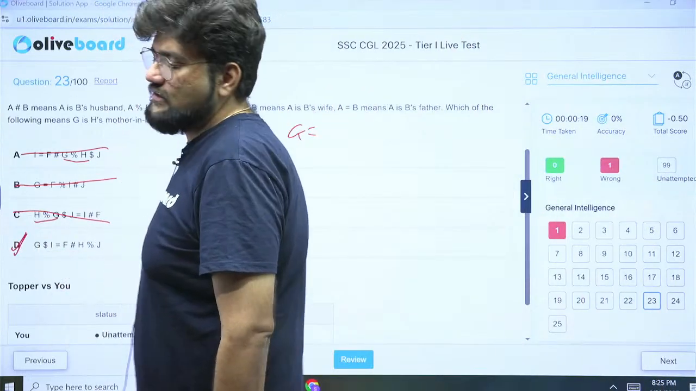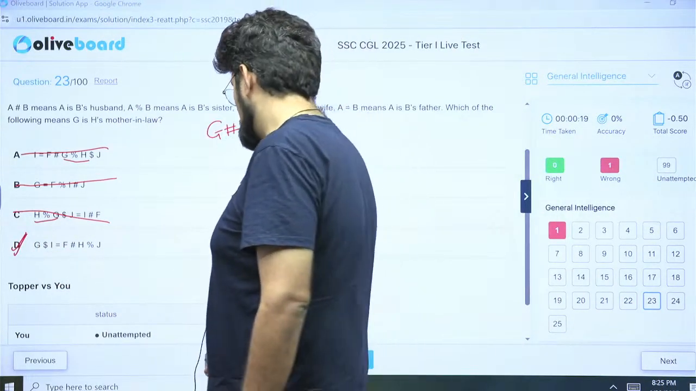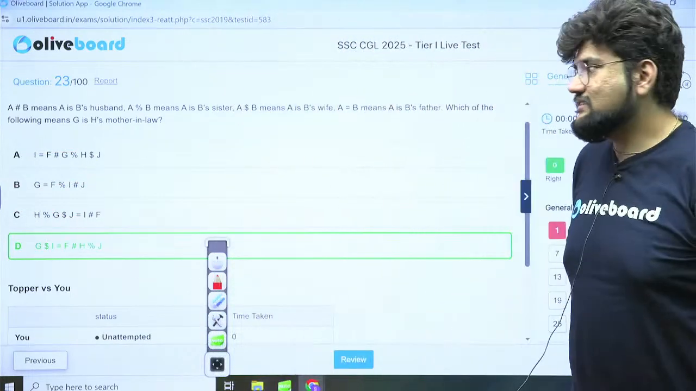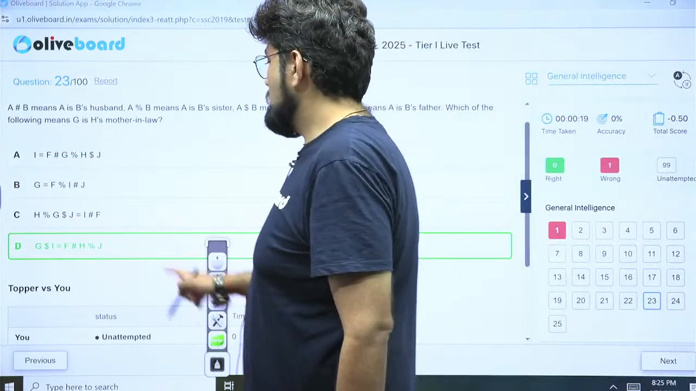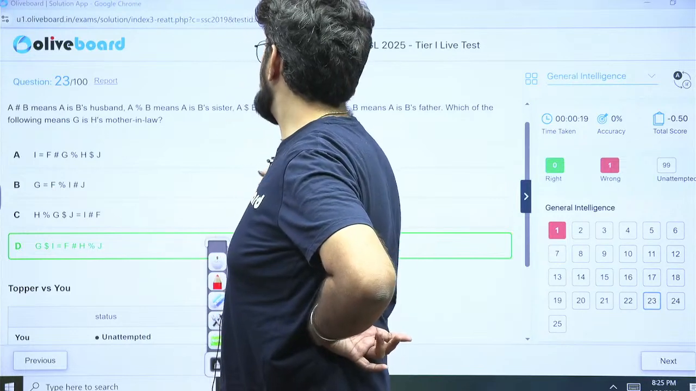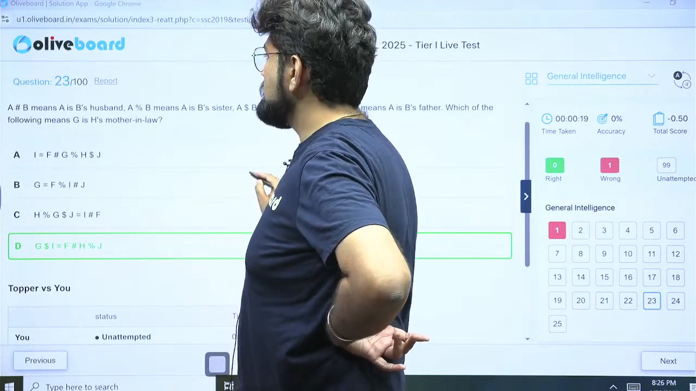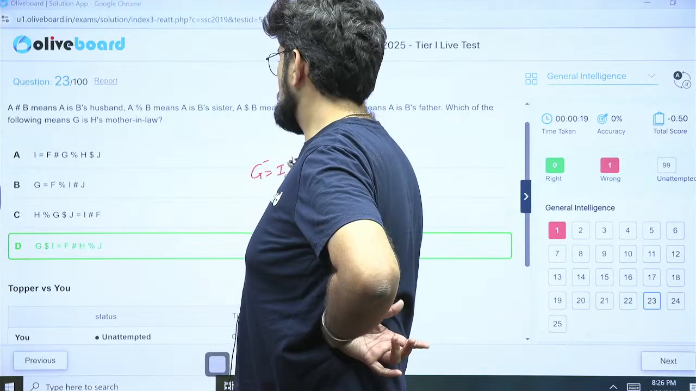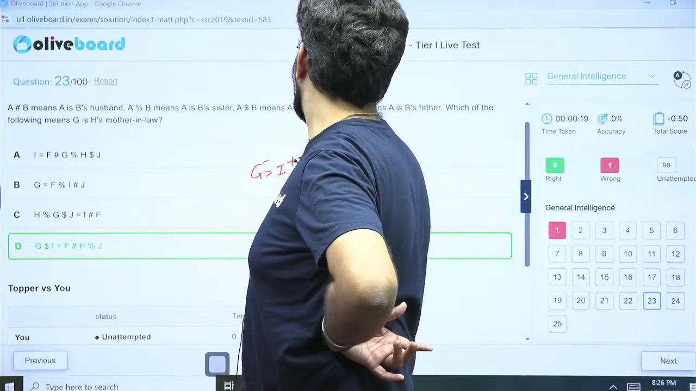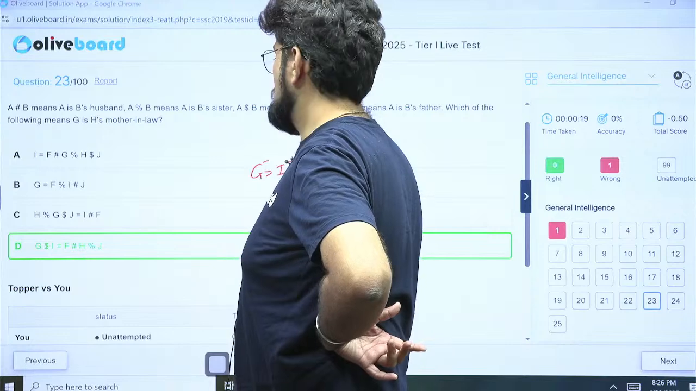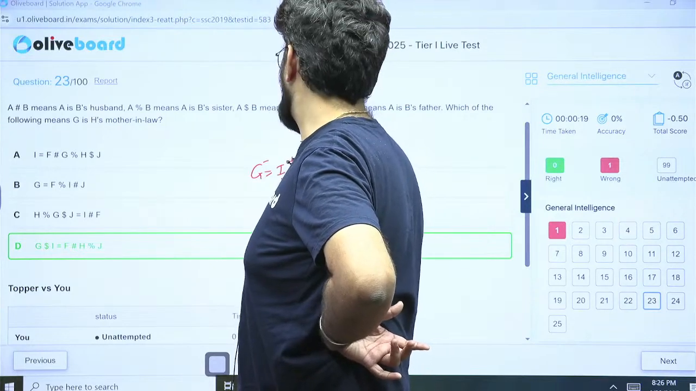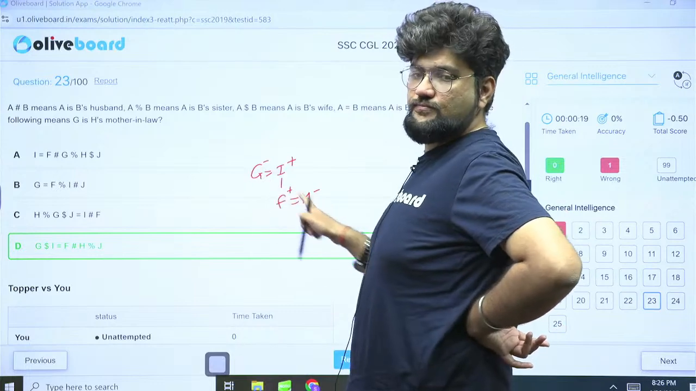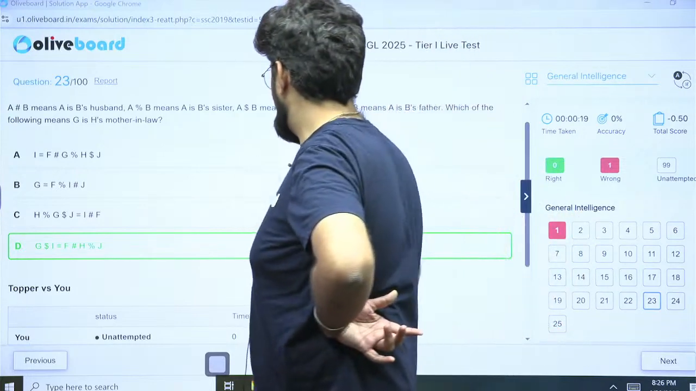You didn't have to do anything in this question. You want to see? Check. Okay, but still if we want to check it out, $I means G is the wife of I. I equal to F means I is the father of F. F hash H means F is the husband of H. And that is what we wanted. G is the mother-in-law of H. Correct? Next.